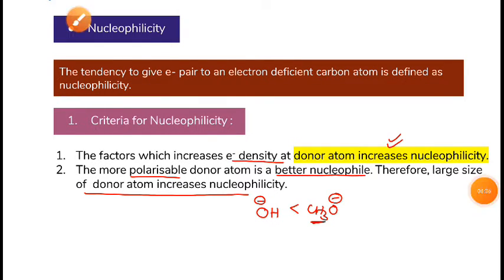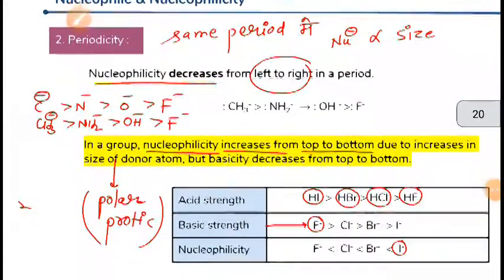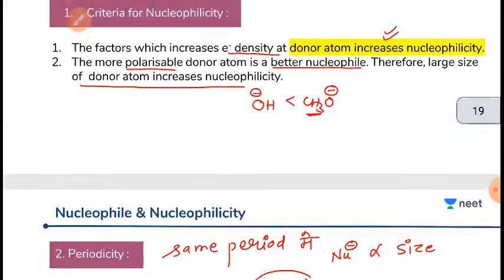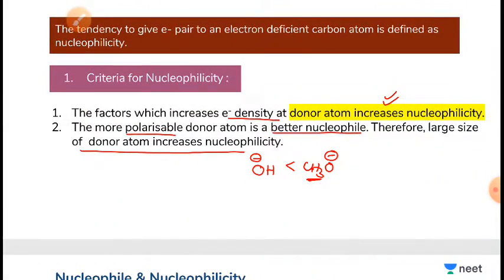I hope you have understood up to this. Next we will see nucleophilicity and the effect of periodicity. And one more thing about criteria for nucleophilicity: always remember polar protic solvents.